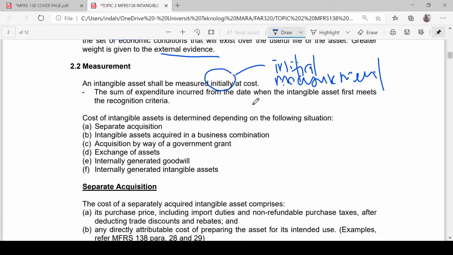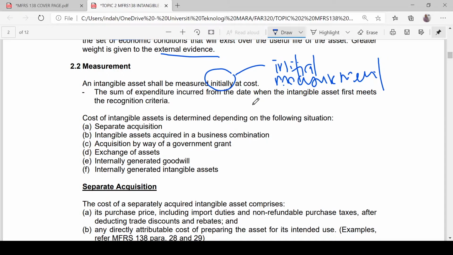So why is there a difference in recording the cost? It depends on the situation, on how you acquire or generate the intangible asset. There are a few situations that we are going to discuss here. The first one is separate acquisition, then acquired in a business combination, acquired by way of government grant, exchange of asset, internally generated goodwill, and internally generated intangible asset. We are going to discuss them one by one.